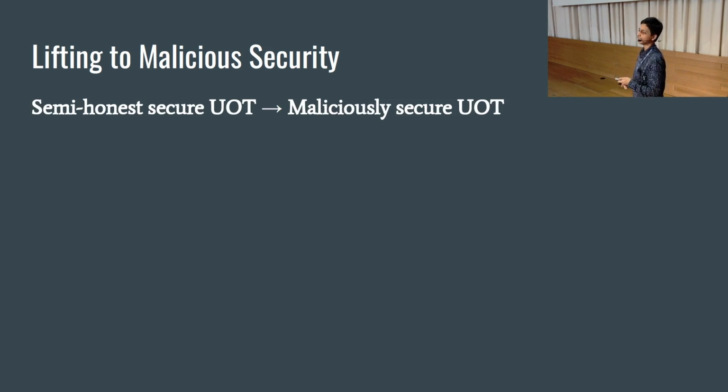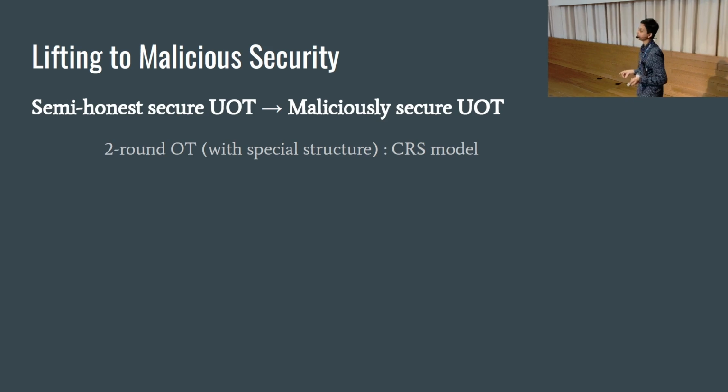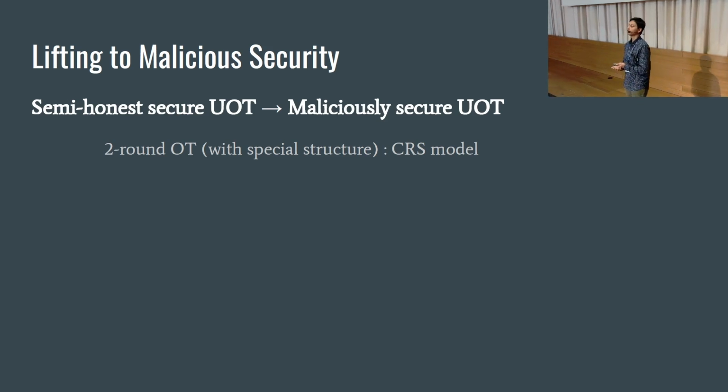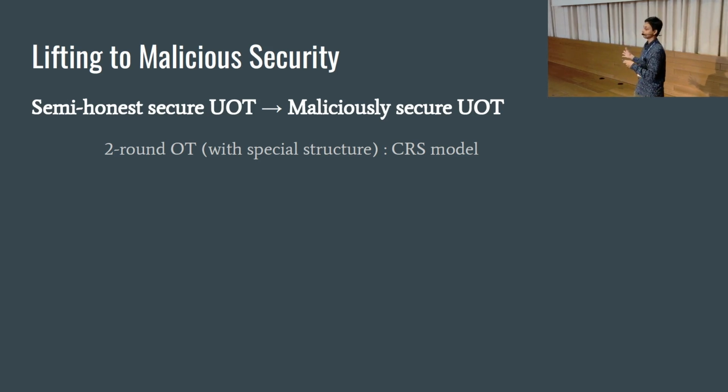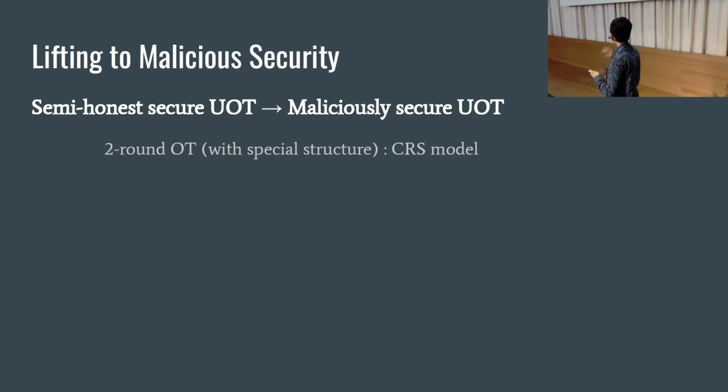And we are already stuck, because you don't have malicious secure two-round OT in the plain model. So we need to use either a random oracle model or a CRS. And since we need our OT to be updatable and to have a particular structure, we just use the CRS-based OT. The random oracle model doesn't give us that structure. So that is that.